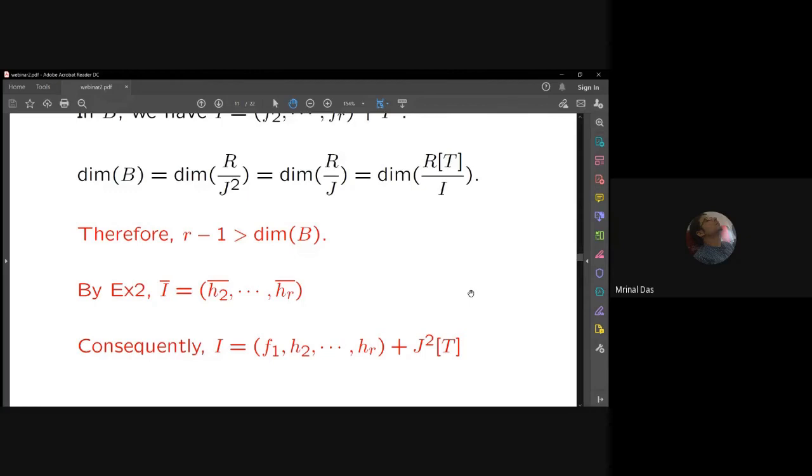Then in place of exercise 2, use the theorem where I mentioned the names of Srinivas, Amalendu Krishna, Mandal and Murthy. We know that in that case, this I bar will be generated by the correct number of elements. And then you follow the same path. That's why I put it in separately in a different color. So the rest of the proof will go as Mohan Kumar's proof.